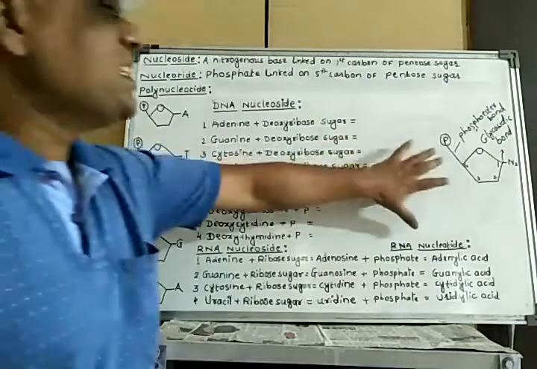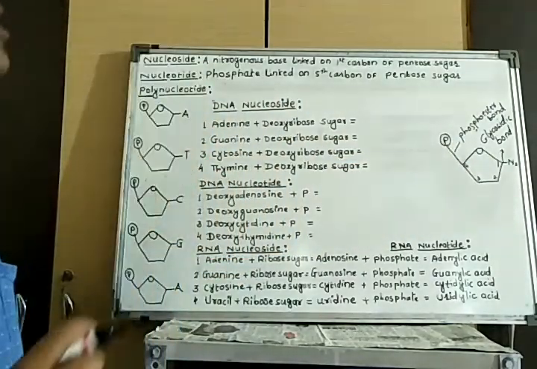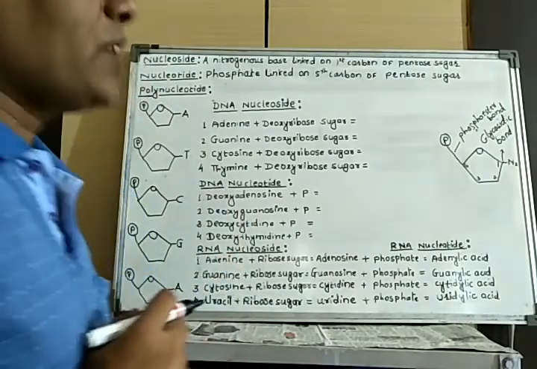So in this way there is formation of one nucleotide. You have to keep in mind how there is formation of one nucleotide.